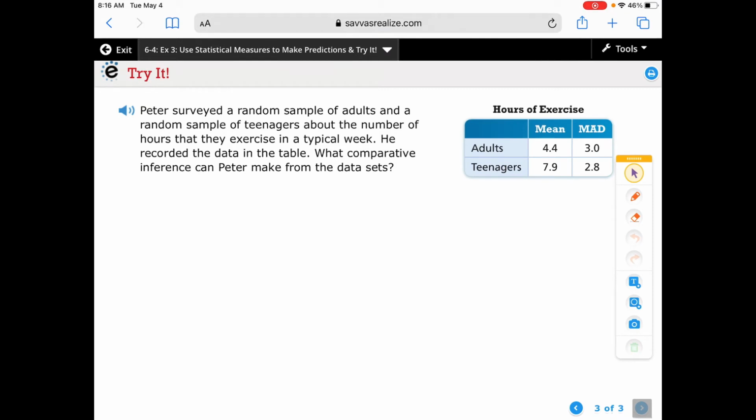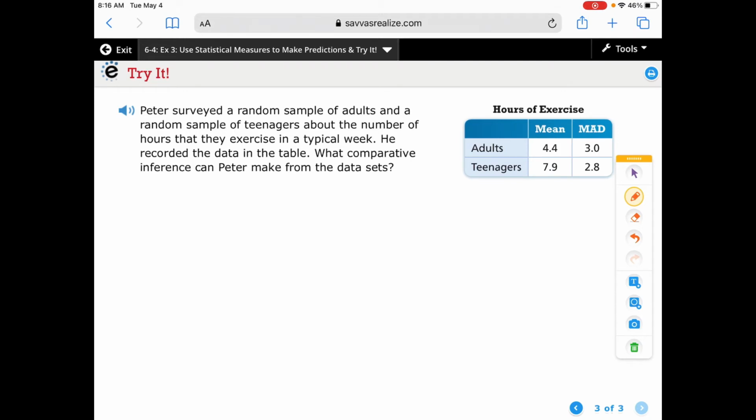Right, and as we look at our try it, which is at the bottom of the page, it says Peter surveyed a random sample of adults and a random sample of teenagers about the number of hours they exercise in a typical week. He recorded the data in the table. Which comparative inference can Peter make from the data set? So comparative is looking at both of them and basically making some type of conclusion or inference when looking at both numbers or both groups.